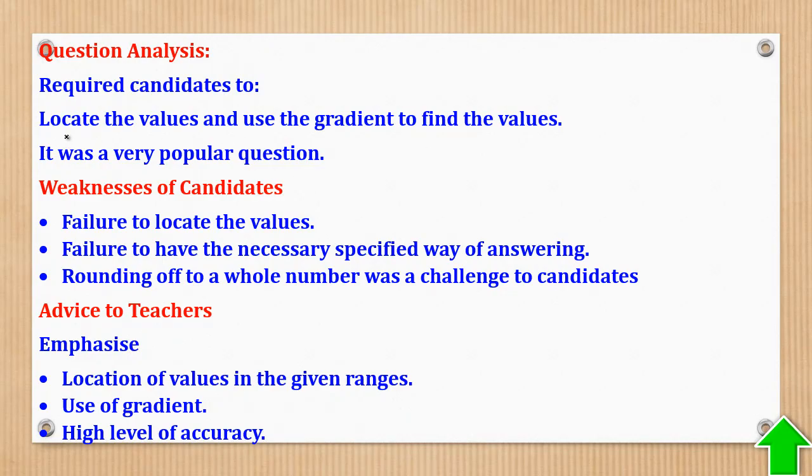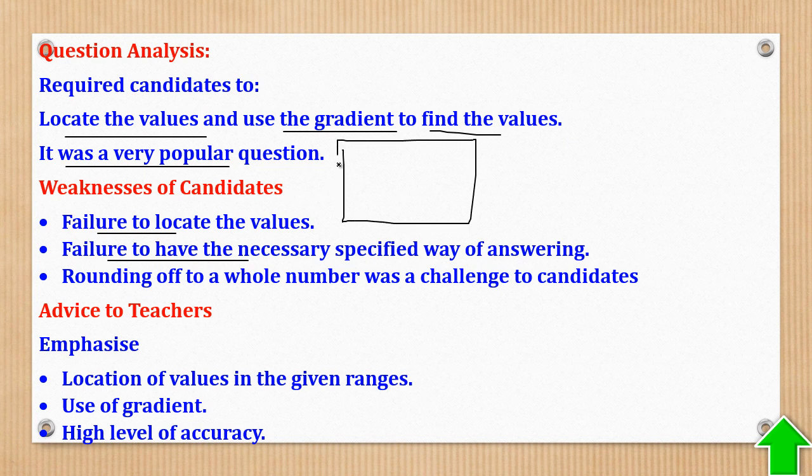So the question required candidates to locate values and use the gradient, or equate quotients, correctly. It was a very popular question, however, some candidates failed to locate the values. Others failed to follow the specified way of answering. So one, choosing the correct values, whether it's interpolation or extrapolation, is very vital. And two, you don't over round off. So others rounded off to a whole number, and it was a challenge to candidates.